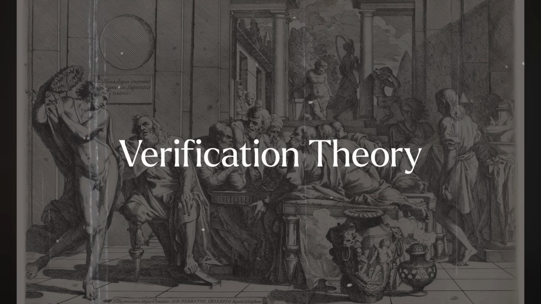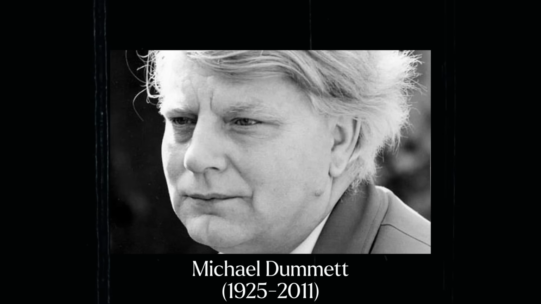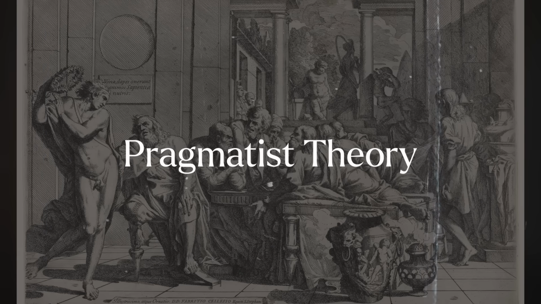The verification theory of truth says that a sentence is true when it has been verified. The verification theory is often associated with anti-realism. And according to this view, before something has been verified, it's neither true nor false. This view was actually pretty popular in the 20th century, partly due to the influence of a philosopher named Michael Dummett, but it was never really the dominant view. Related to the verification theory of truth is the pragmatist theory of truth, which says that when we say a belief is true, what we're really saying is that it's useful for achieving our practical ends. This does seem like another anti-realist theory of truth, but it has nothing to do with verification in this case.